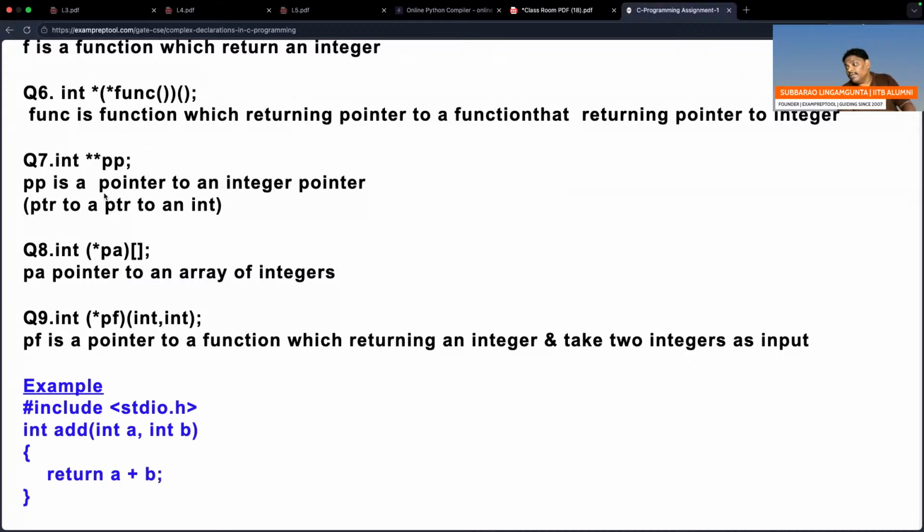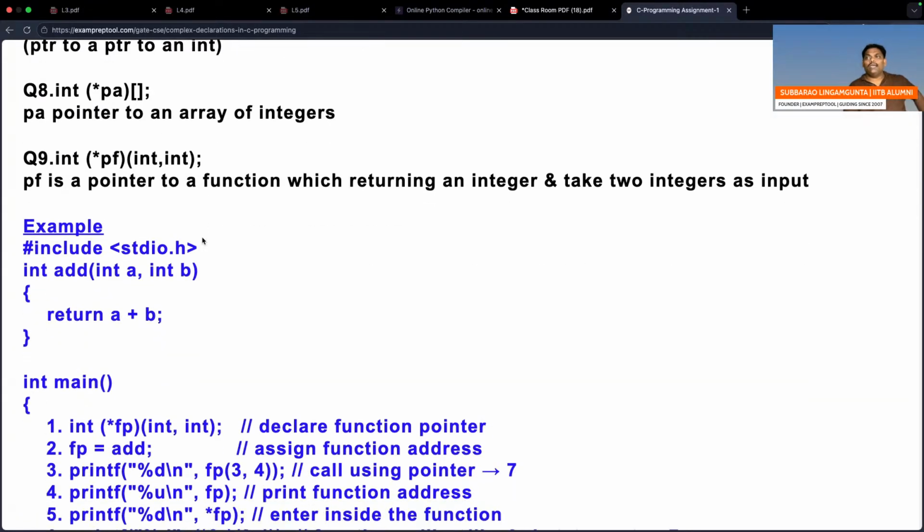A pointer to an integer pointer is a pointer pointing to an integer pointer. What is the meaning? I am pointing to one more pointer, which means I am a double pointer. The simplest way of saying it is: PP is a double pointer to integer. Question number 7 is normal. Can I go to question number 8?